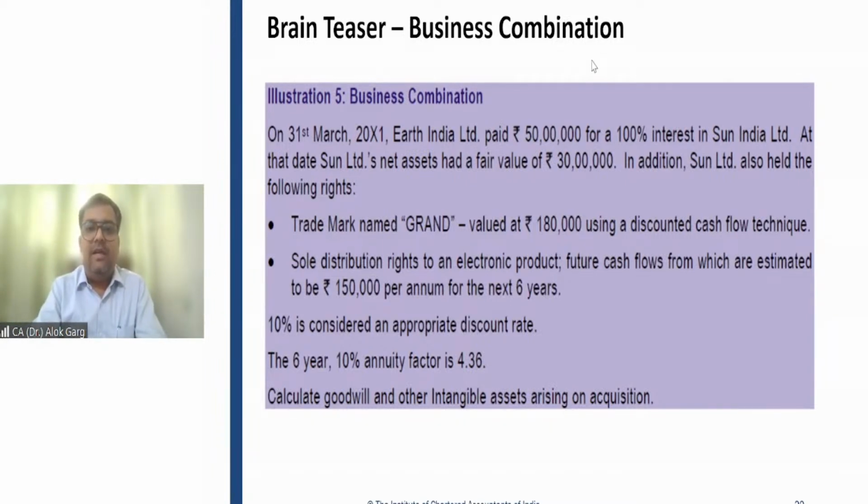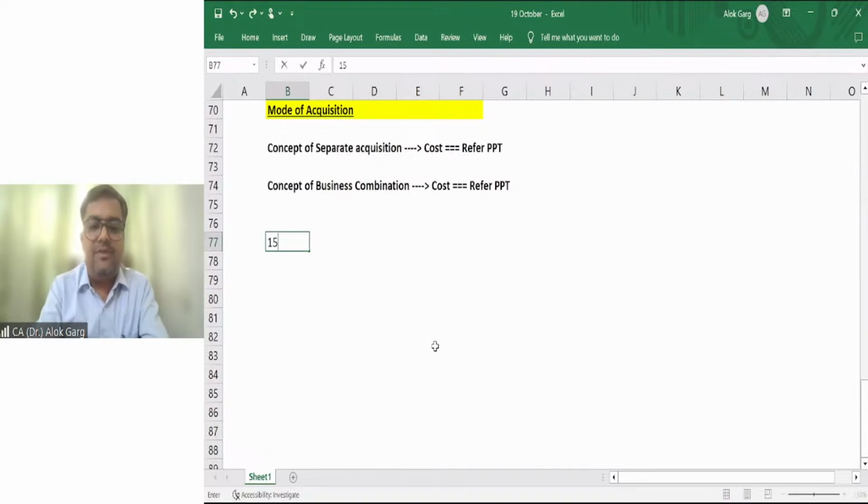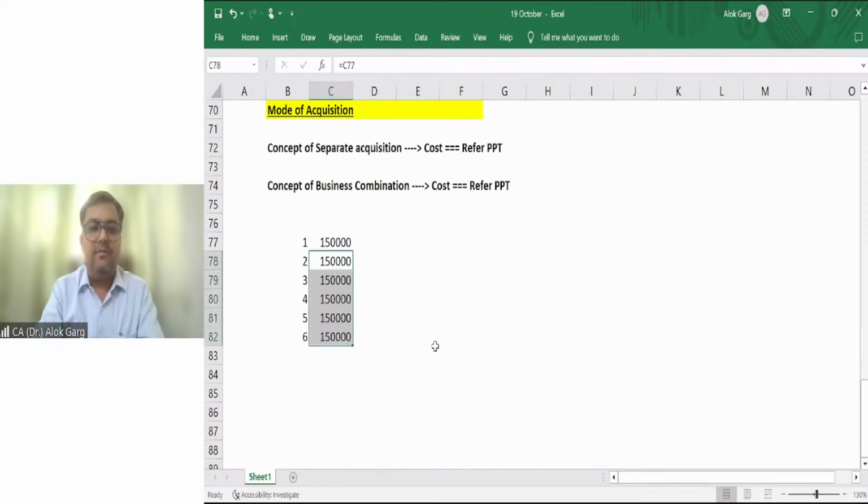Let me show you this on the Excel file. Let's say I'll get 1,50,000 rupees every year. So the years are 1, 2, 3, 4, 5, 6. I'll receive 1,50,000 rupees every year as revenue. What is my present value factor if the discount rate is 10%? 1 divided by 1.1, just divide by 1.1.